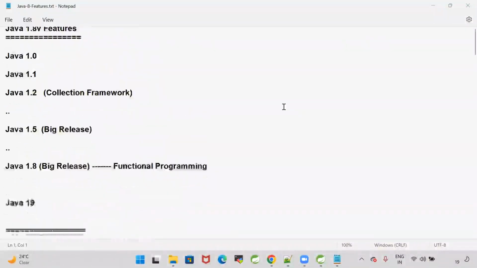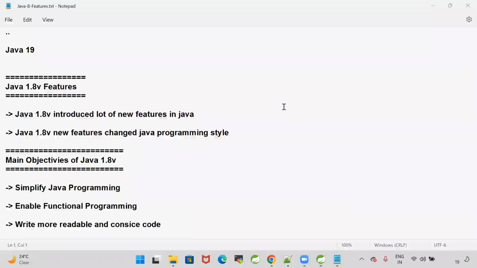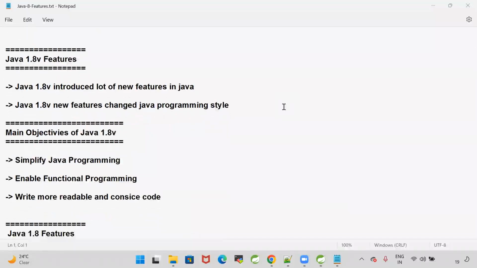Guys, in the last session, we started our discussion related to Java 1.8 version. Java 1.8 is one of the biggest releases in Java. Lots of new features got introduced, and those new features changed the style of writing Java programming.